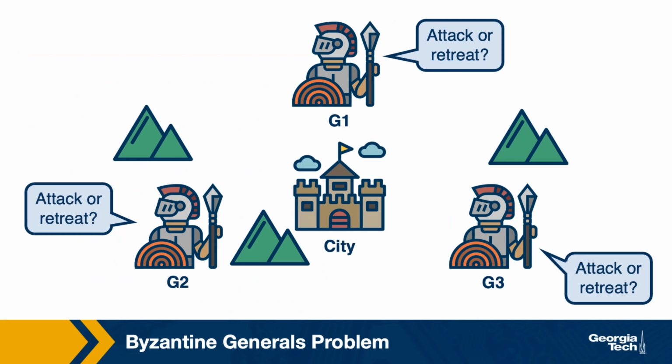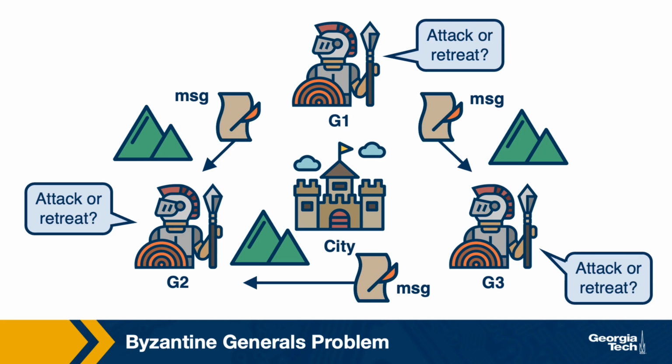Multiple generals, each with their own armies, are trying to decide whether they can attack and conquer a city or whether they need to wait or retreat. They cannot reach this decision ahead of time when they're, say, all together in some centralized location. They must first observe from their attack positions what's going on and only then make a decision. Also, they have to reach a consensus on whether all of them attack or retreat.